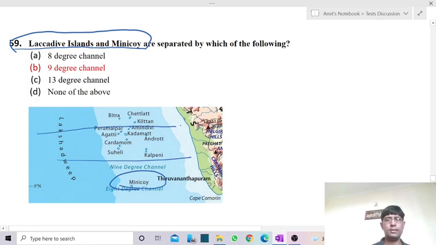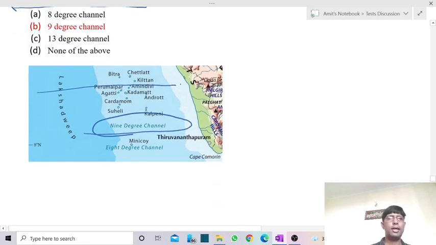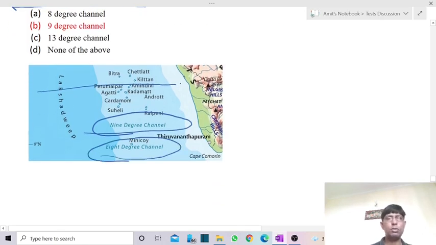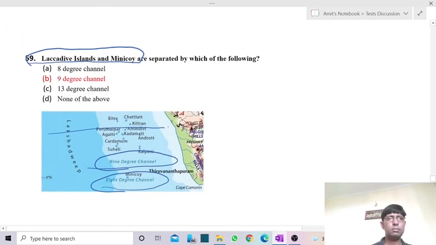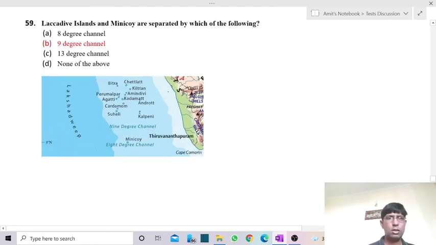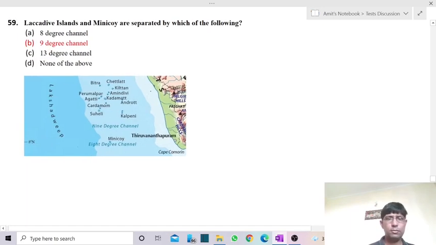Okay, so these are Lakshadweep Islands, and it got separated from Minicoy with the help of 9-degree channel. So 9-degree channel separates Minicoy from Lakshadweep Islands group. The answer is 9-degree channel.